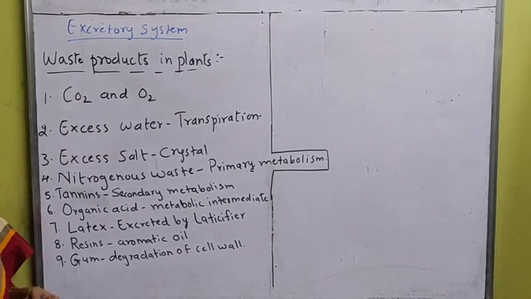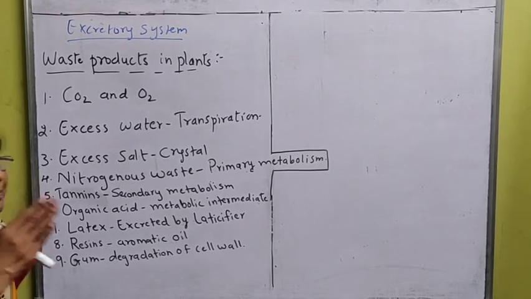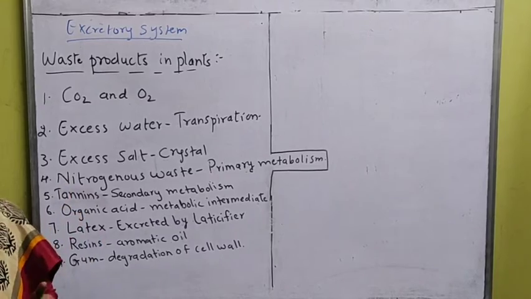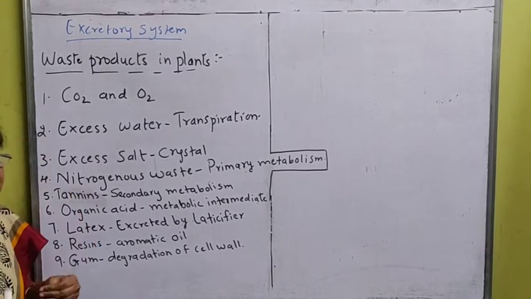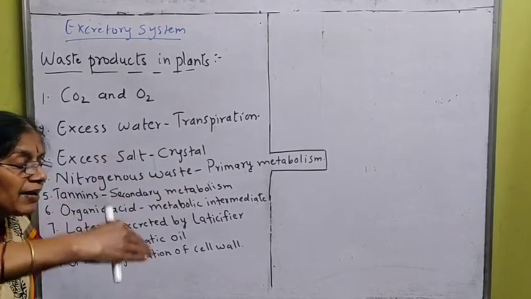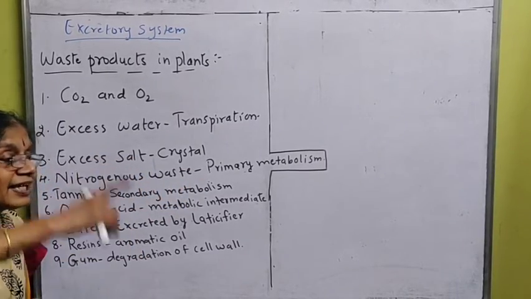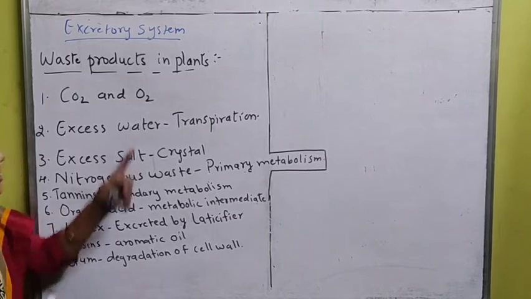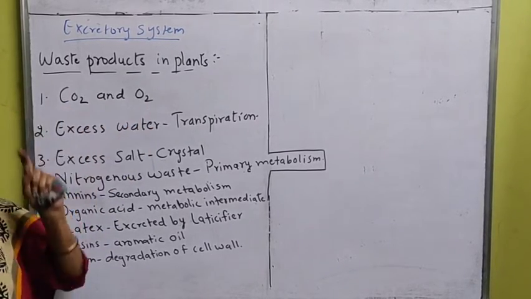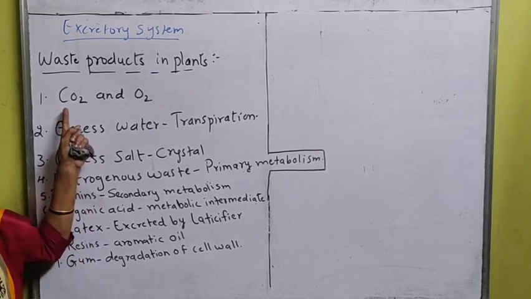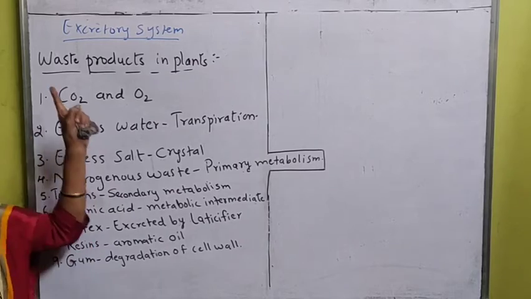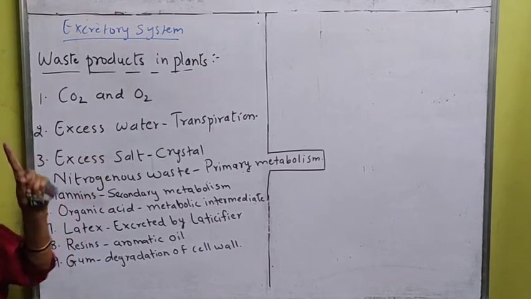And oxygen. During daytime, what do the green plants do? They do the process of photosynthesis. They take in carbon dioxide and give out oxygen. So whatever is coming out of the plants during daytime is the waste product, that is the oxygen. So carbon dioxide and oxygen are the waste products produced in plants.